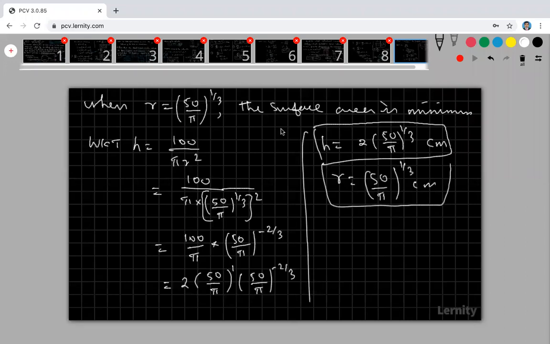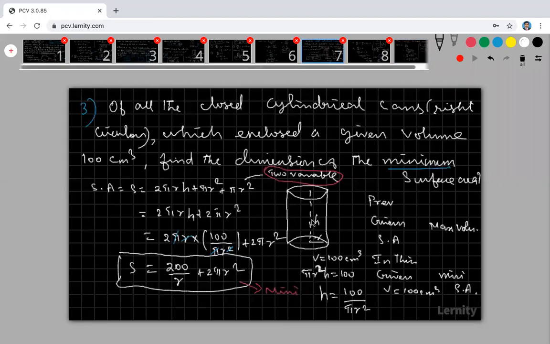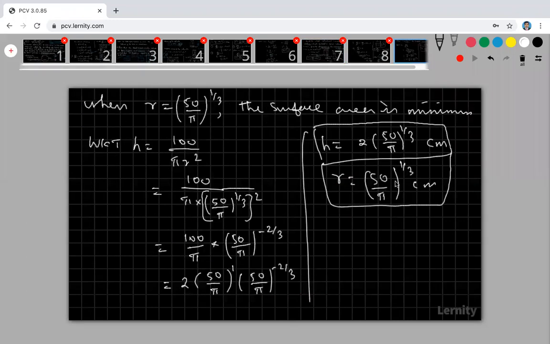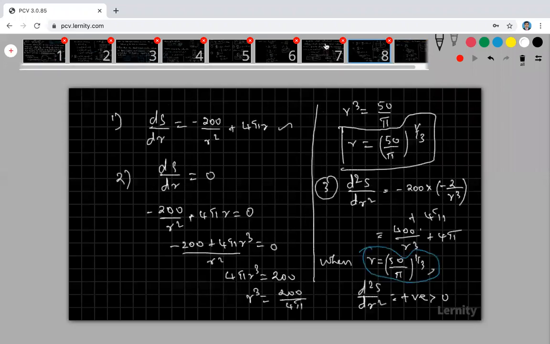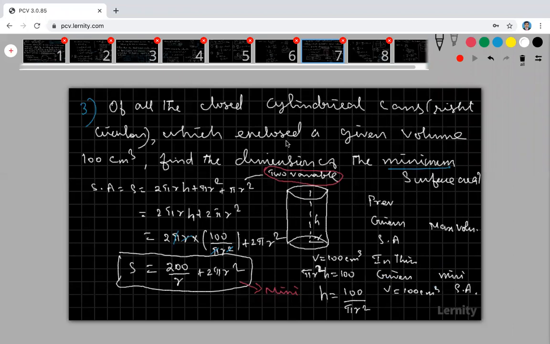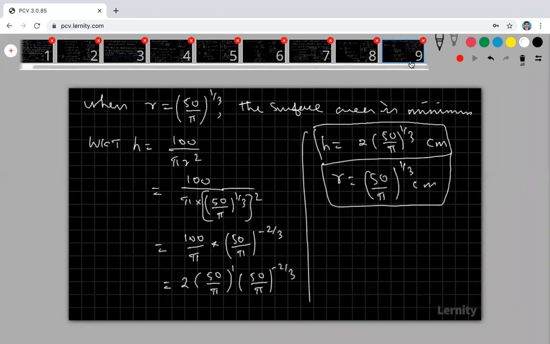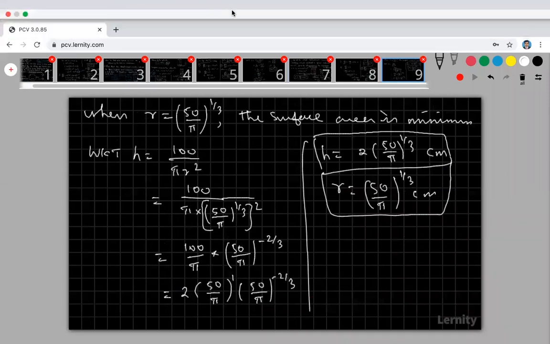So these are the dimensions of the right circular cylinder. When you take the right circular cylinder with radius 50 divided by pi, the whole power 1 by 3, and height 2 times this radius, we will get the minimum surface area, and my volume is 100 centimeter cube. Are you okay? Students, any doubt? If you have any doubt, please ask me. I will explain one more time.